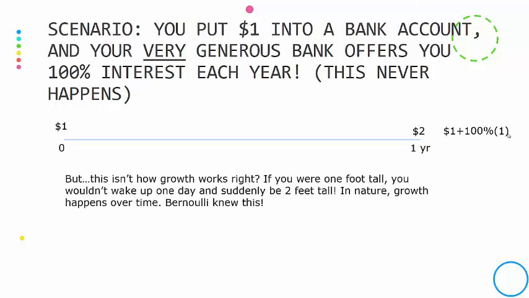However, this really isn't how growth works, especially if you consider other applications like, for example, you growing. At one point in your life, you were probably a foot tall, and you obviously surpassed 2 feet at some point, but it's not like you woke up one day and you were magically 2 feet taller. That happened over time, and Bernoulli knew that, so he started looking at it from a different perspective.